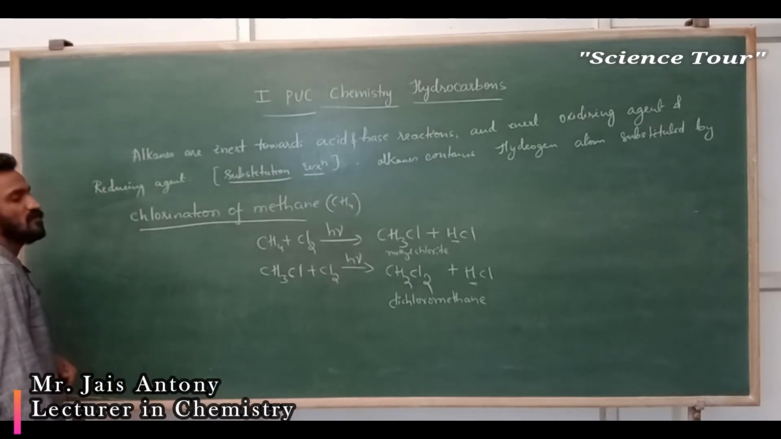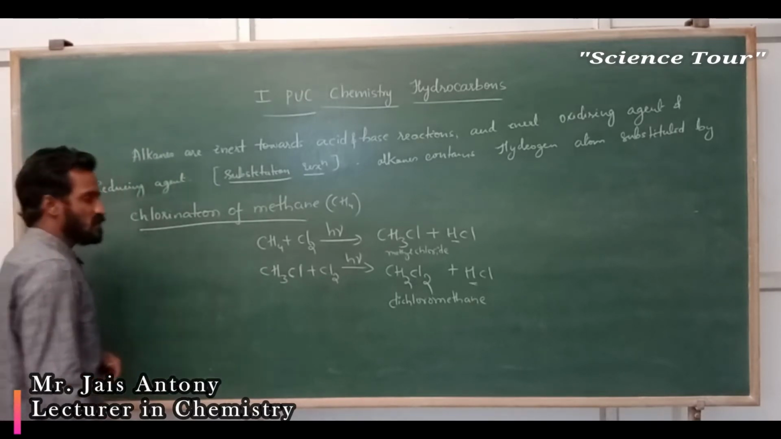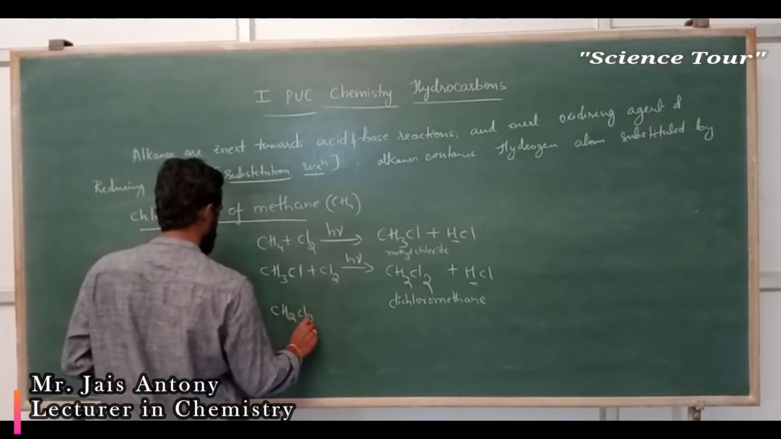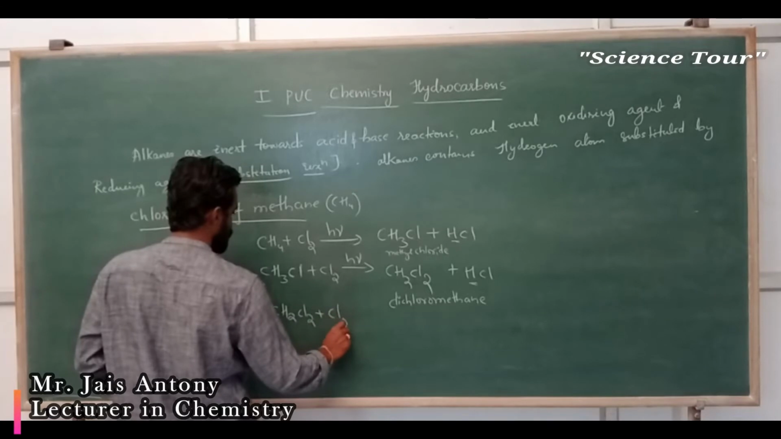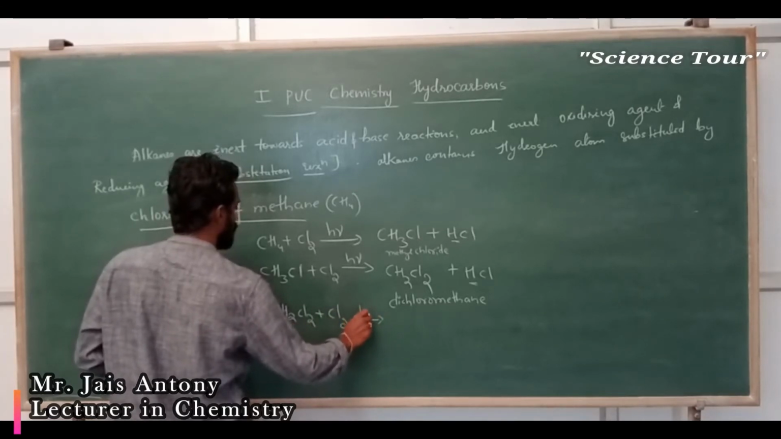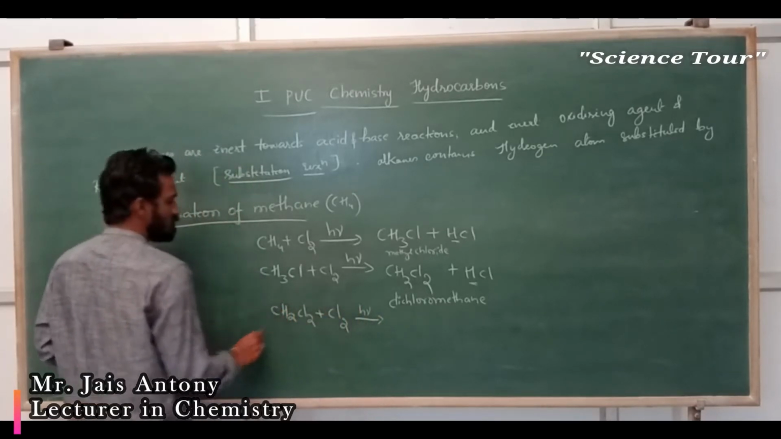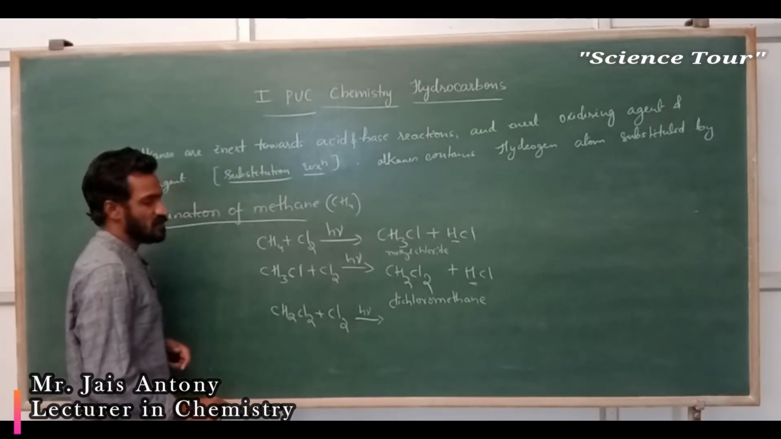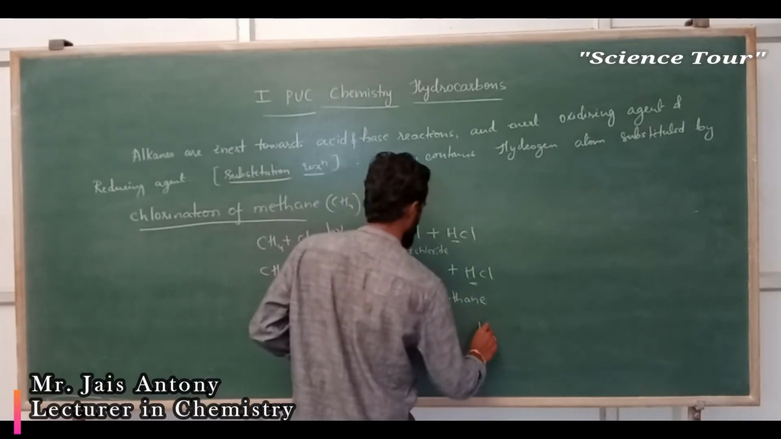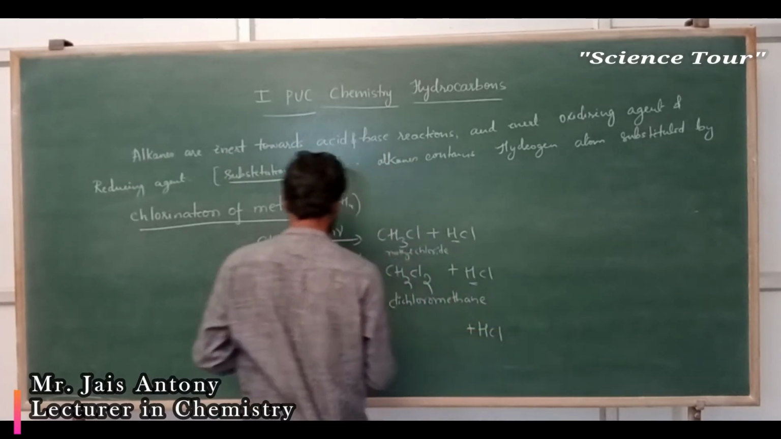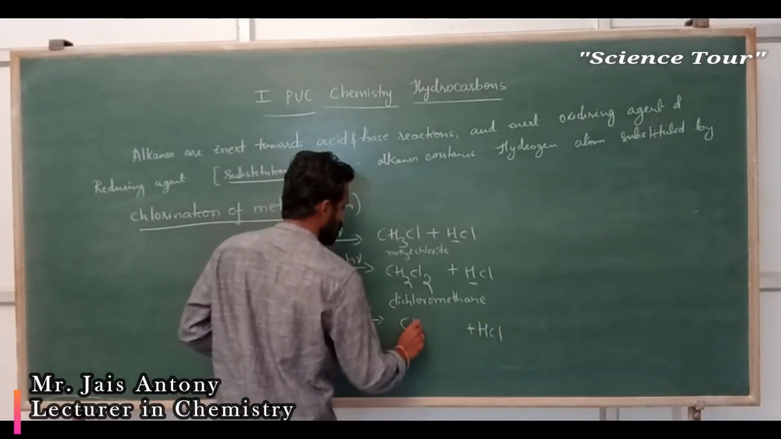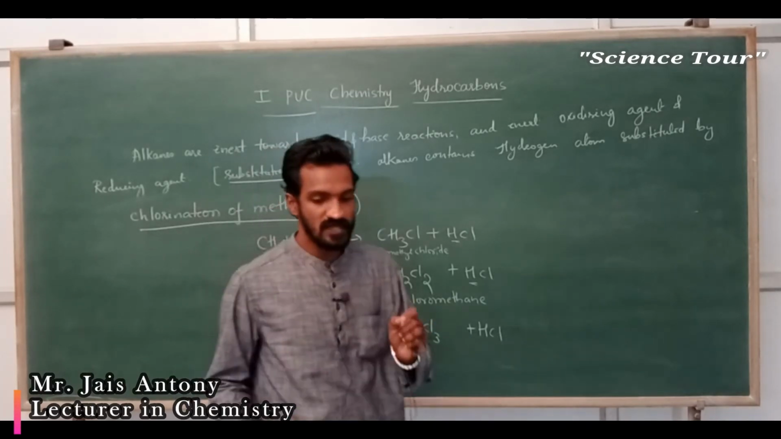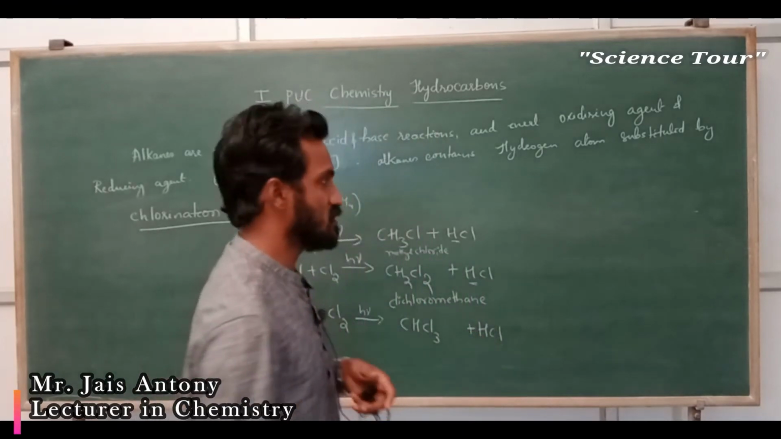Dichloromethane. Next, this dichloromethane is treated with chlorine. In the presence of sunlight, one Cl replaces an H of this dichloromethane and it gives HCl, and here you are getting CHCl3, trichloromethane.